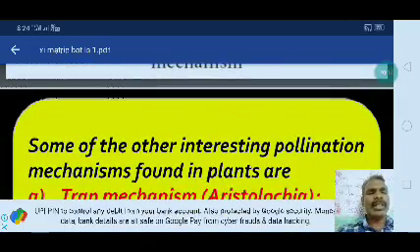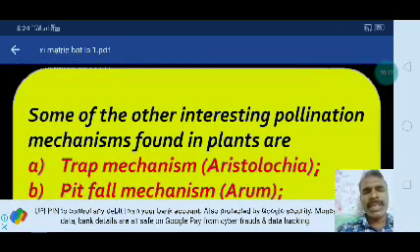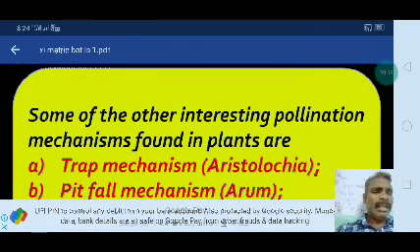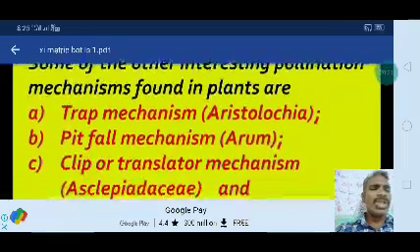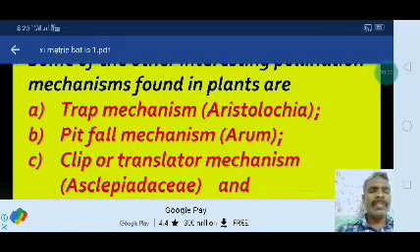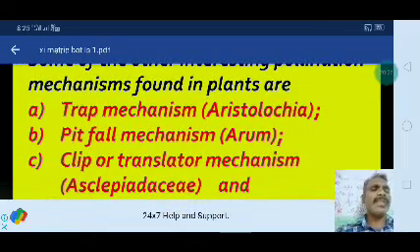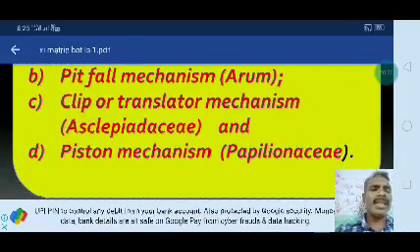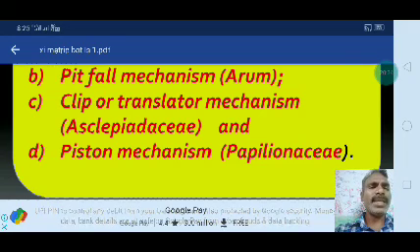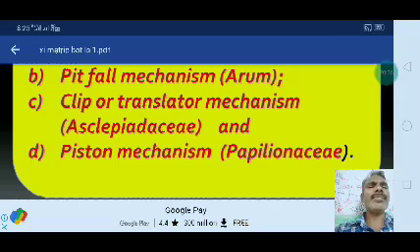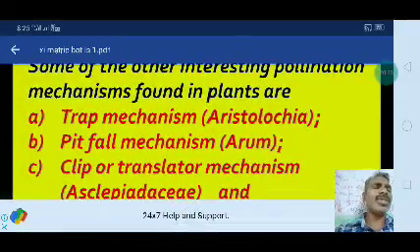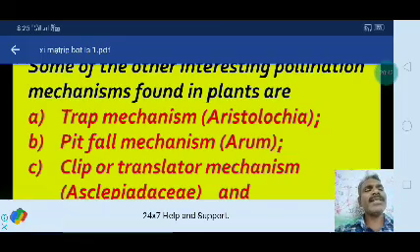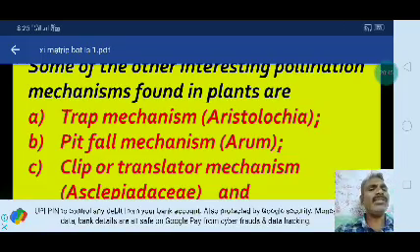Okay, the next one. Some other interesting pollination mechanisms occur in plants: trap mechanism, Aristolochia; football mechanism, Arum; clip or translator mechanism, Asclepiadaceae; and piston mechanism, Papilionaceae. Piston mechanism, Papilionaceae; clip or translator mechanism, Asclepiadaceae; football mechanism in Arum; trap mechanism, Aristolochia. These are the four kinds of mechanism besides Salvia.